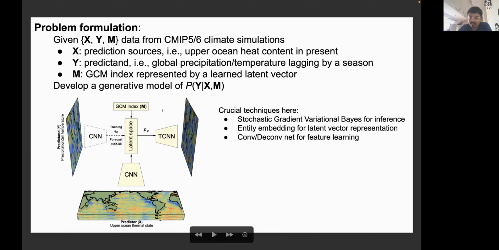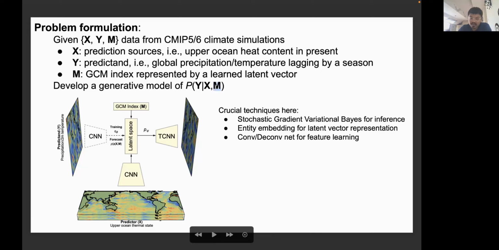So what we developed here is a customized conditional variational autoencoder model. There are some crucial techniques here. First, we use stochastic gradient variational Bayes to estimate this high-dimensional distribution. For example, here Y is the global distribution of precipitation or temperature. If it's a 2 times 2 degree global map, we have 91 times 180 grid points here.